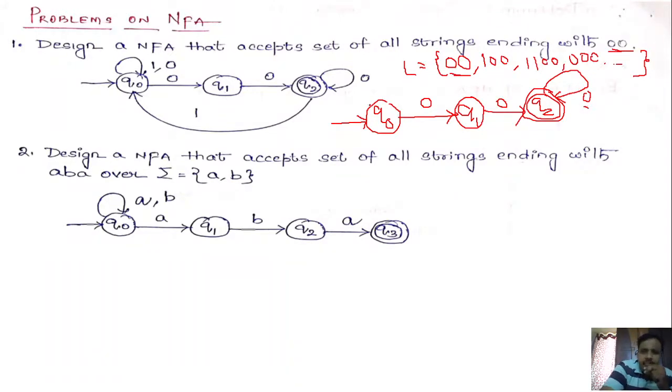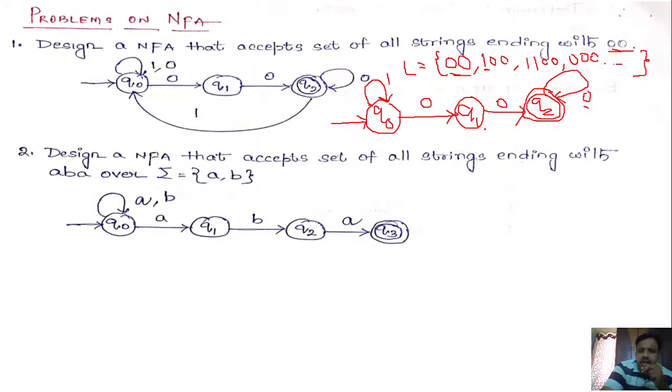Now, what happens if the string has 1? That means, what happens if the string begins with 1? When the string starts with 1 in Q0, if you get any number of ones, we don't bother about it. Whenever we have such a condition, we make the self transition. So Q0 on 1, we are going to have the self transition, because we don't bother about the number of ones at the beginning. The moment we get 0, only then do we move from Q0 to Q1. And if we get one more 0, we will go to the state Q2.